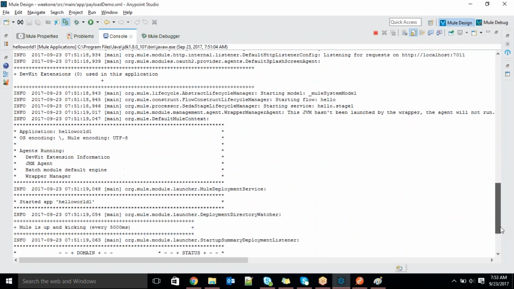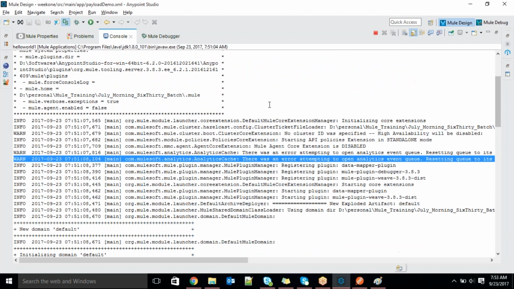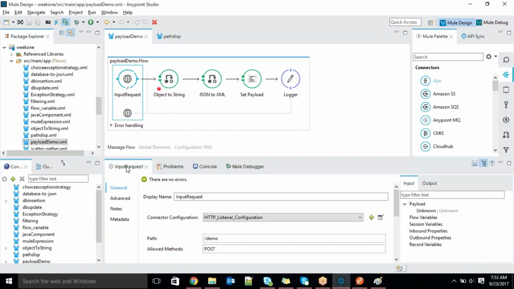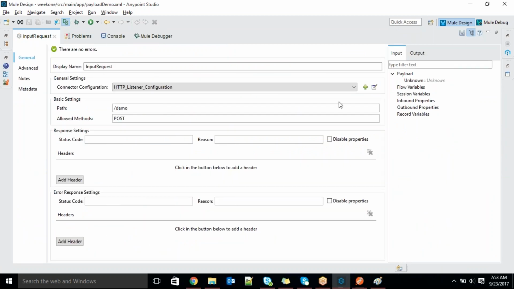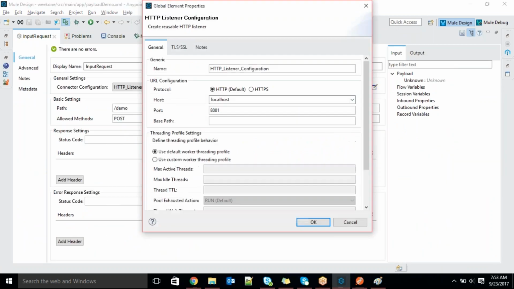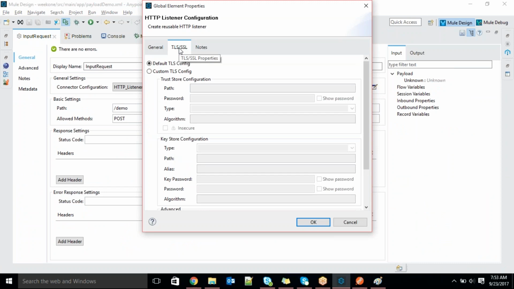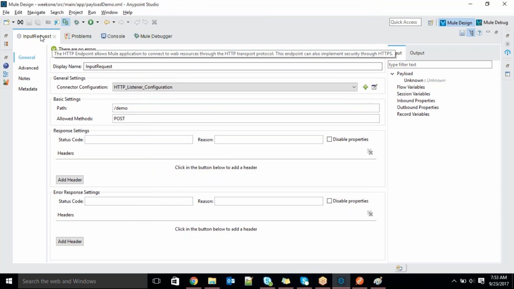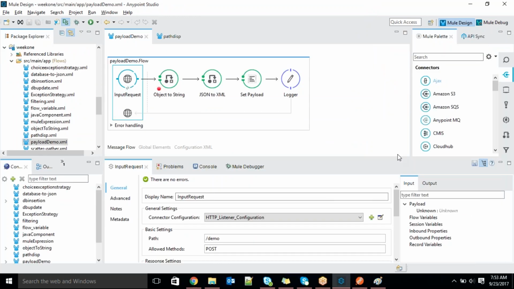I'm not getting anything actually. In the configuration, did you change anything? Nothing, only TLS and SSL. Okay, so maybe that's the reason. The client ID and secret ID, when you pass them, when you are doing the proxy layer, we use them for authentication purposes. That time only it will come up.